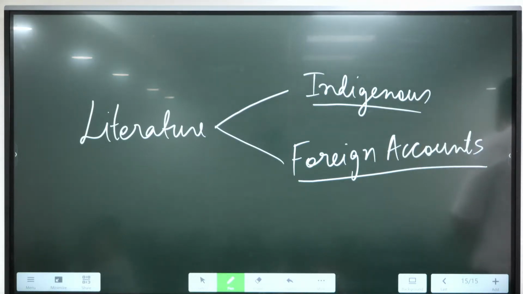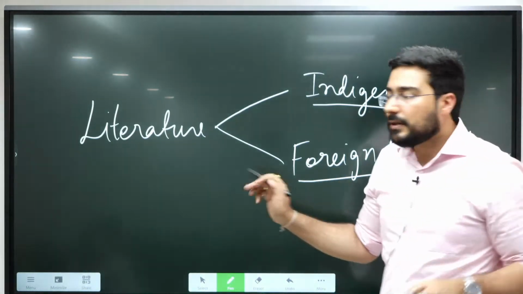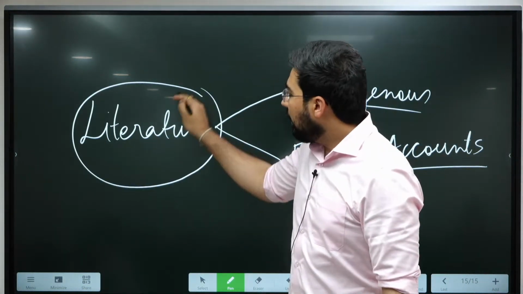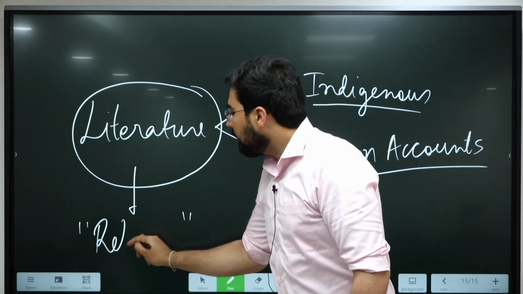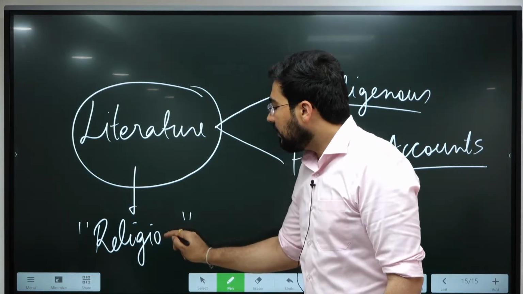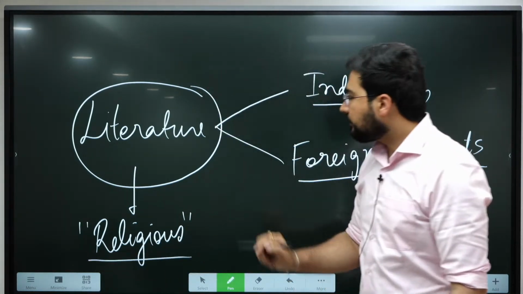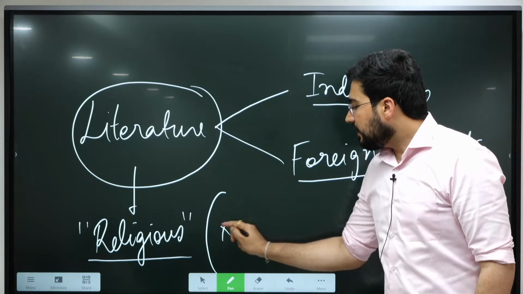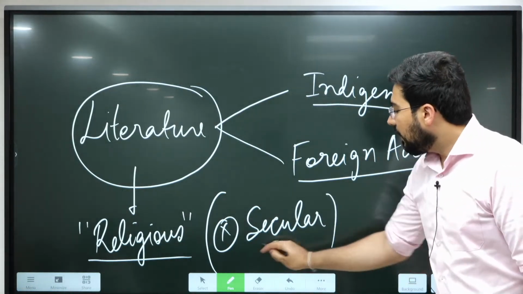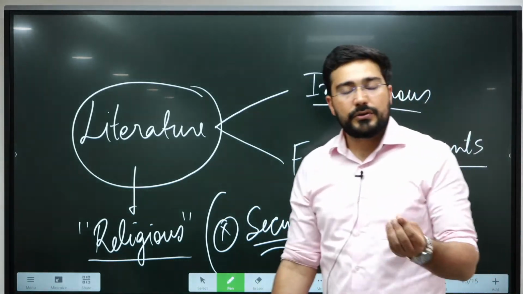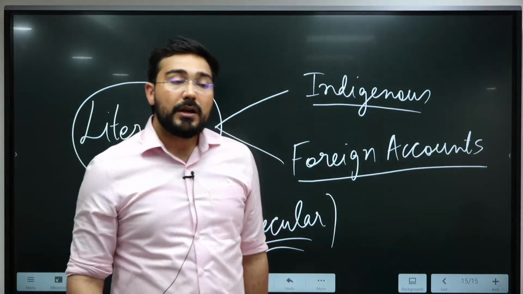The first form, indigenous literature, could have various kinds of information. But largely, if you see India's historical tradition, our literature has been religious. Since we have less secular information in the literature, a big question mark has been raised by British people.